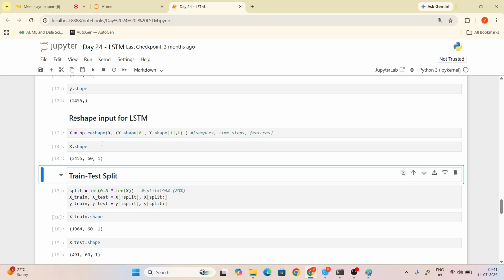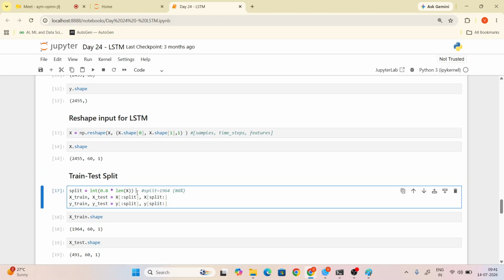Guys, here we will not use train test split. We will take the first 80 percentage of data as X train, Y train. The remaining data we will take as X test and Y test. See here how to find the split.